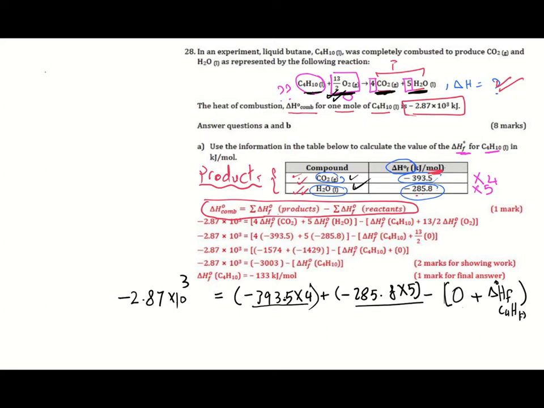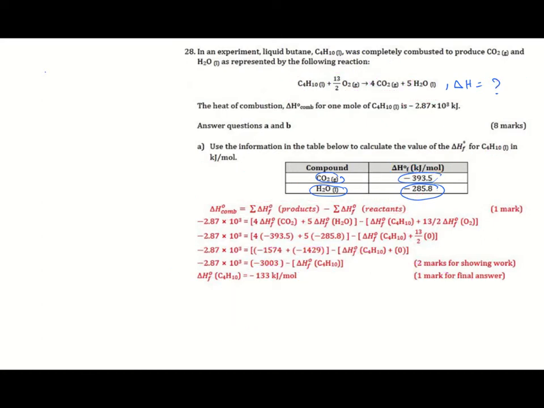Okay, and then you will flip, put this on the other side with positive sign, and put this value on the other side with a positive sign also. Then you are going to find the value of standard enthalpy formation of C4H10, which equal minus 133 kilojoule per mole.